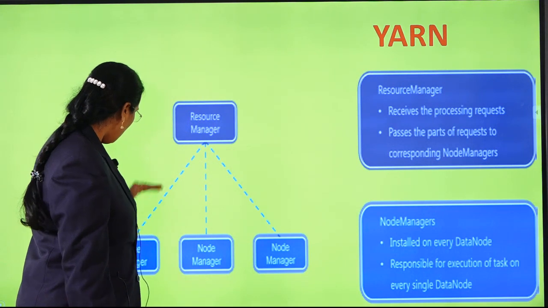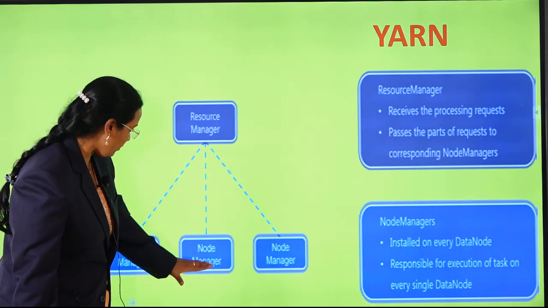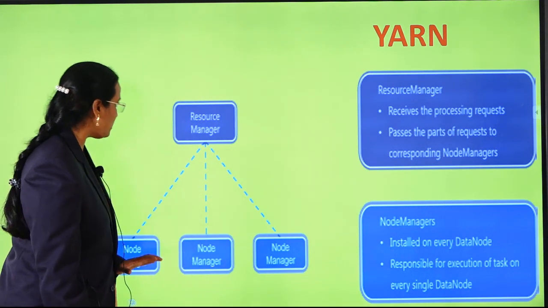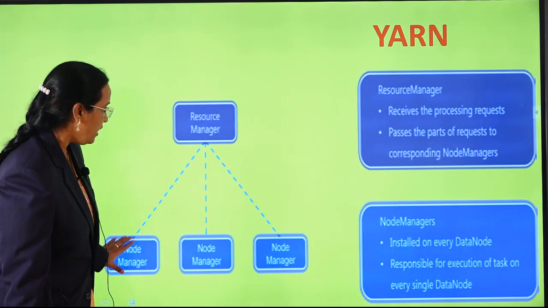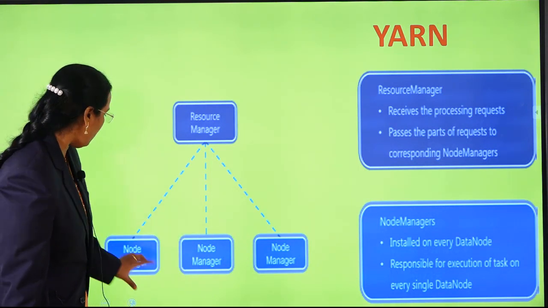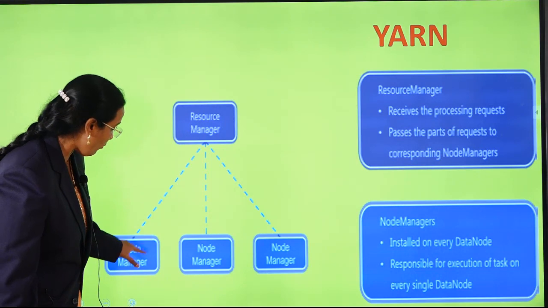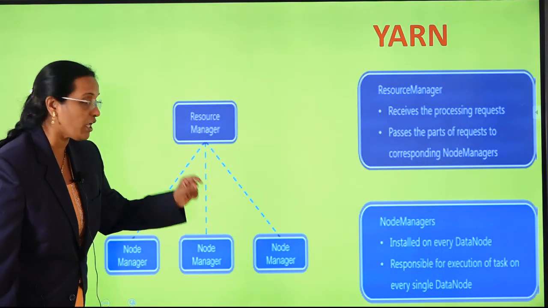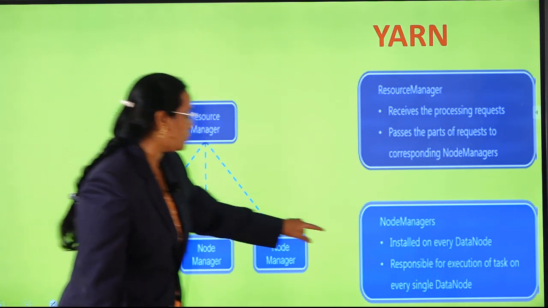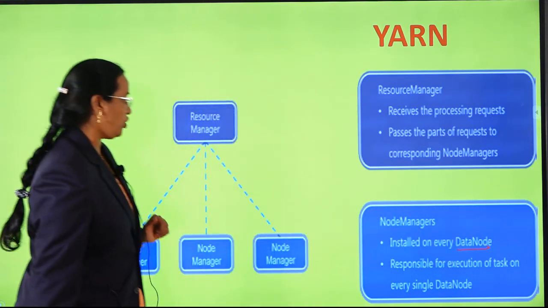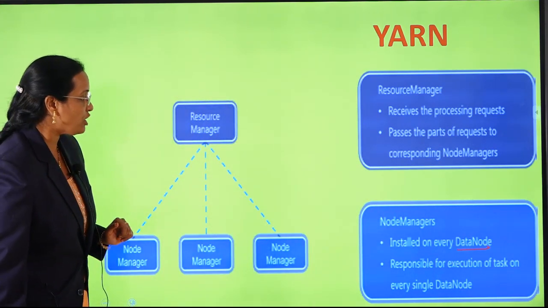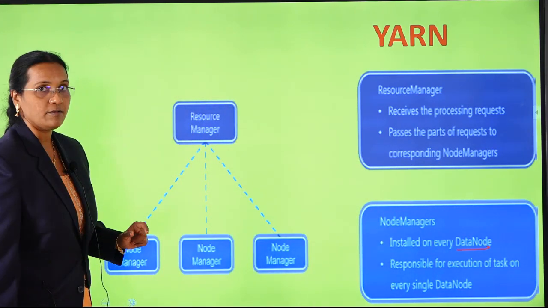Like the resource manager here, the node manager is here, and the node manager is here. So the node manager is installed on every data node, and it is responsible for execution of the task.